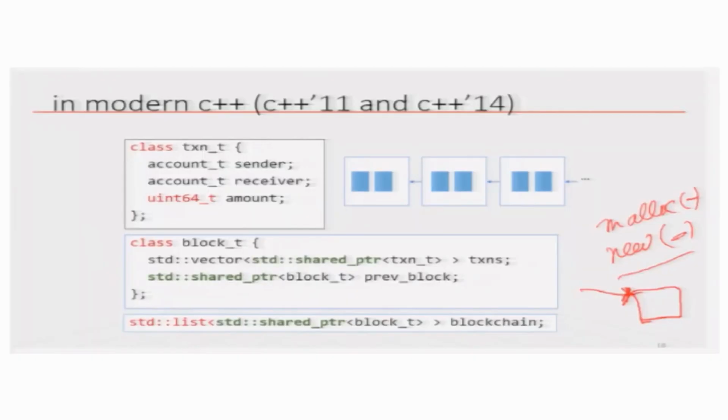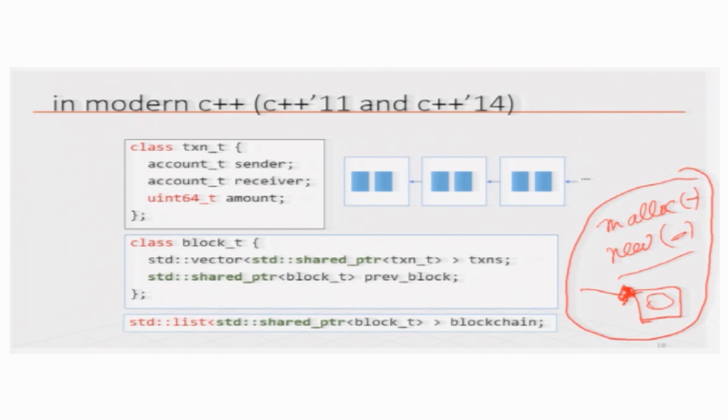That is the memory leak problem. The other problem is the dangling pointer: you have a pointer for which the memory has been deallocated, but in your program you start referencing something with that pointer, and then you have a problem of null pointer exception. Therefore, people are quite worried about using pointers.